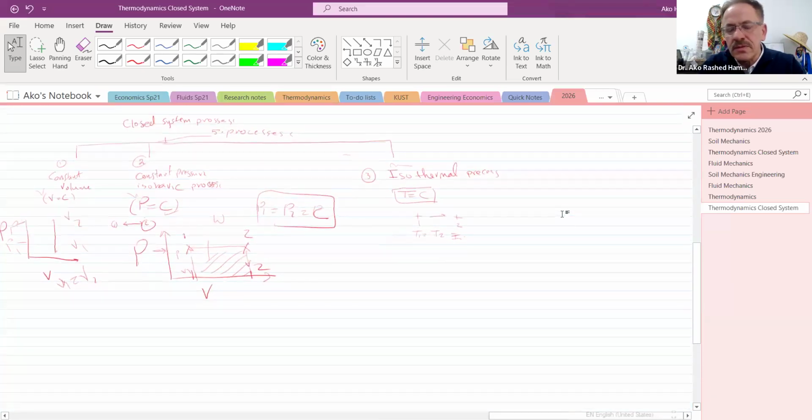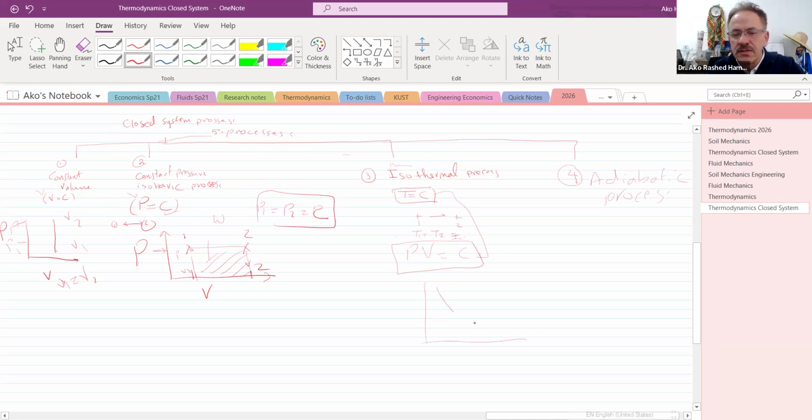When we say PV, that's isothermal. We change this one, so PV is equal to constant. This is the temperature constant. PV is constant. The fourth process is called the adiabatic process.